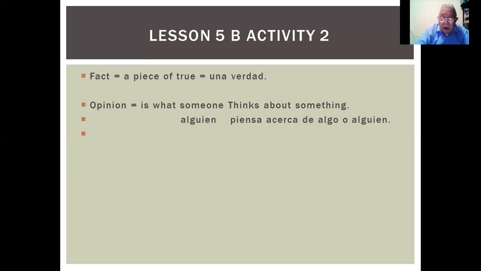My father was born on March 30th. My mother was born on April 27th. Okay, and so on. My son was born, and so on. You have to use was because it's past tense. Okay, very good.